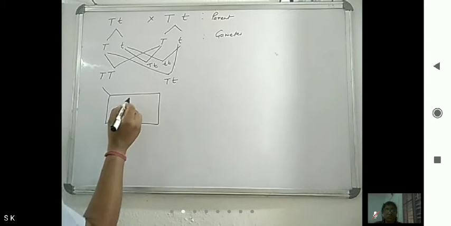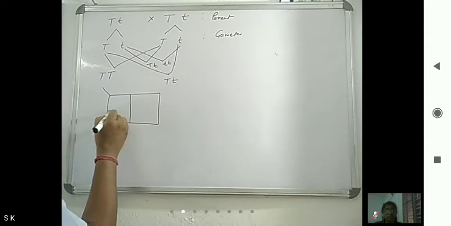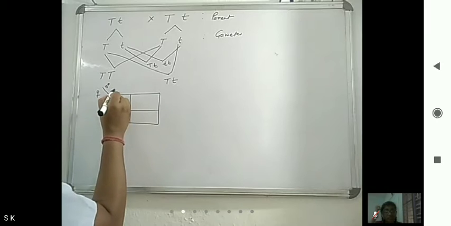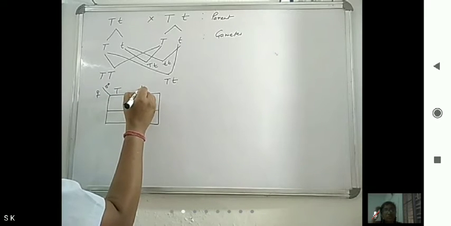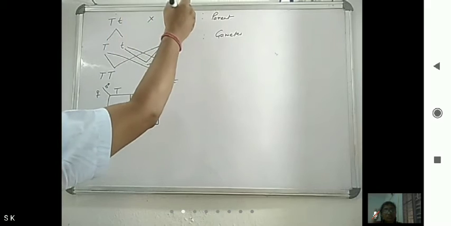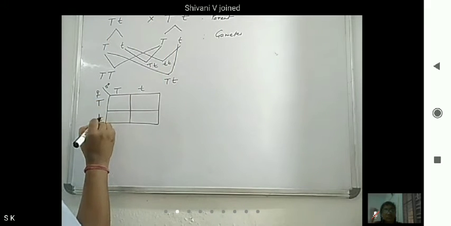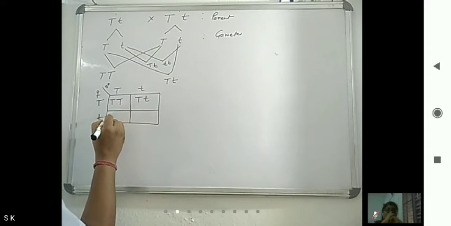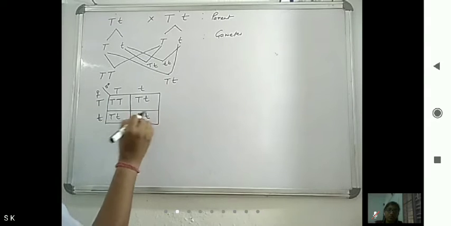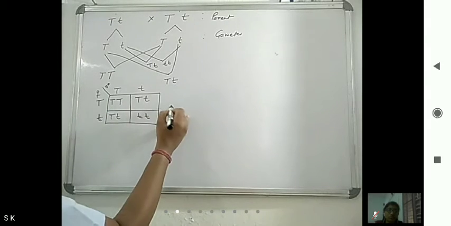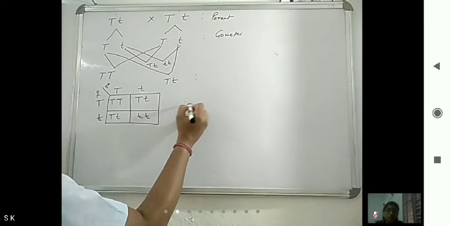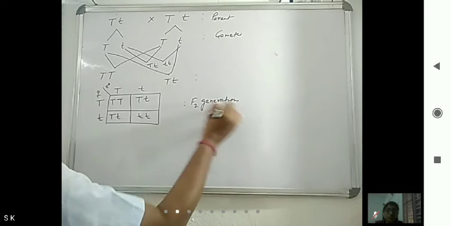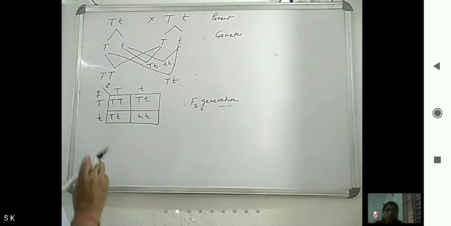Here there are two parents, one side showing male and one side showing female. Parent 1 is capital T, small t, and parent 2 is capital T, small t. Then we get capital T capital T, capital T small t, small t capital T, and small t small t. These are the F2 generation; we have to see the second generation. So this is showing what?